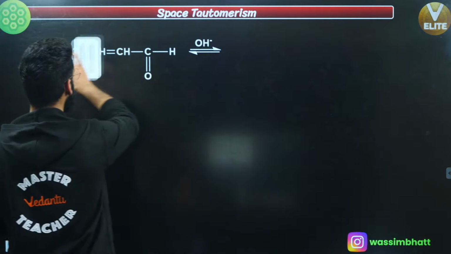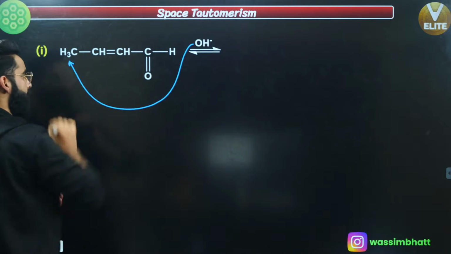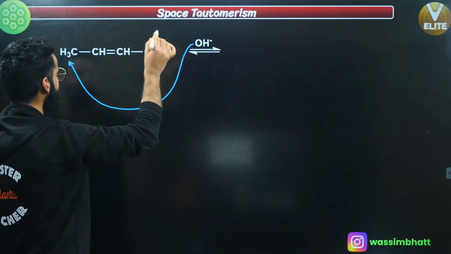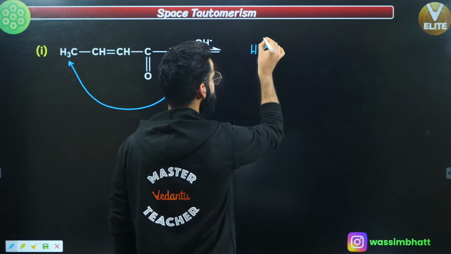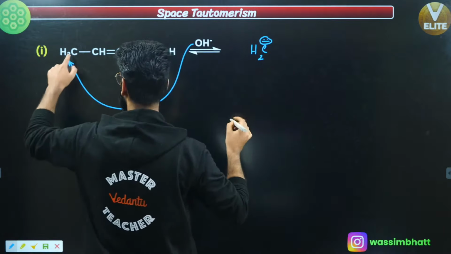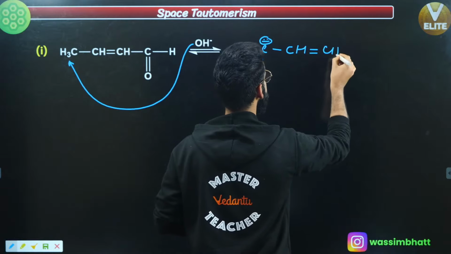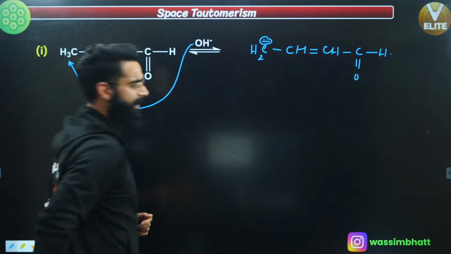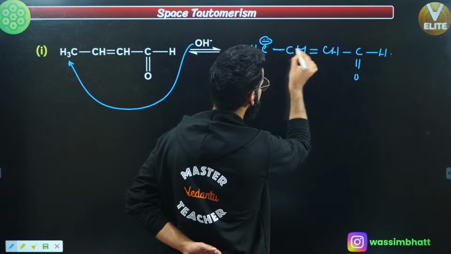Understand. Let me erase this part. This OH negative is going to attack this hydrogen over here. This OH negative takes H positive out from it, so you get something as CH2 negative after H positive leaves. Then there's a single bond, this is going to be CH double bond, CH single bond, C double bond O, and this is H. Correct? Now people understand. Can I say this negative charge is in conjugation with this pi bond?